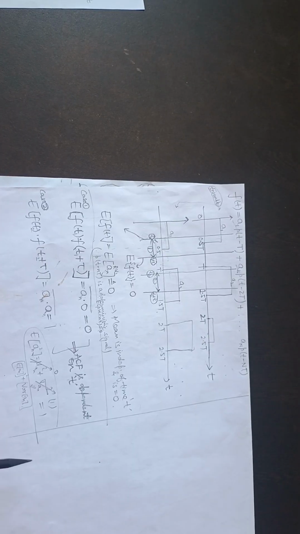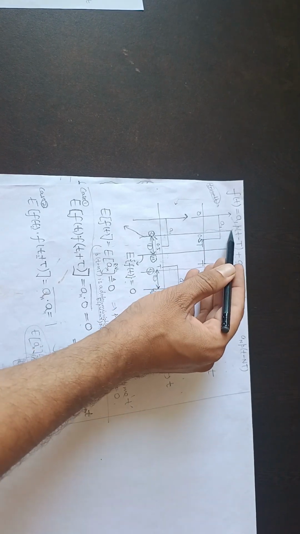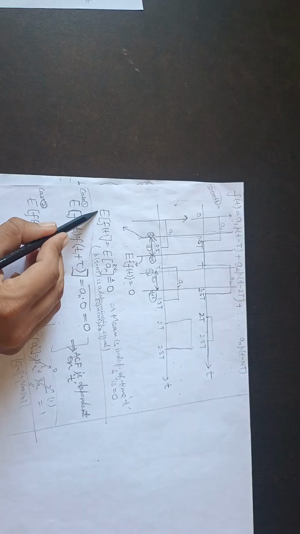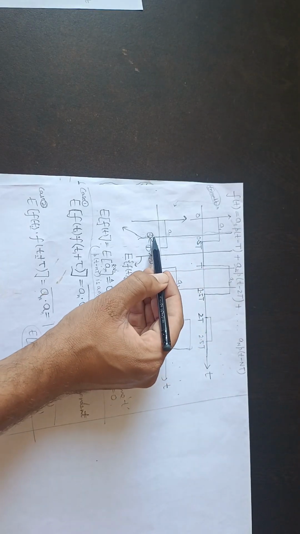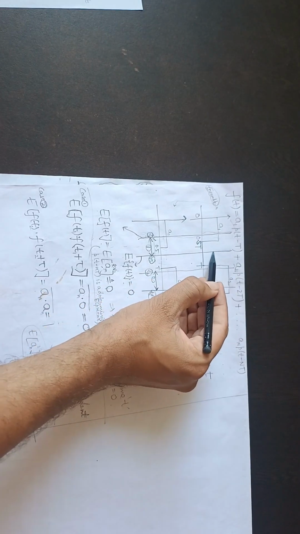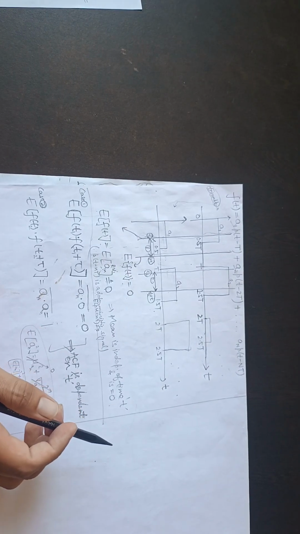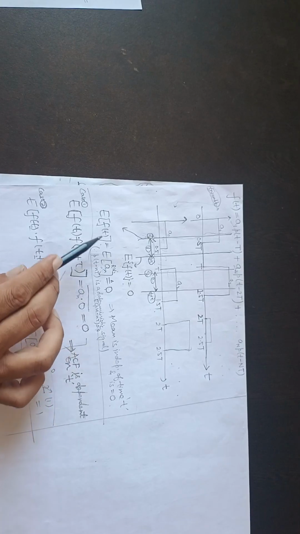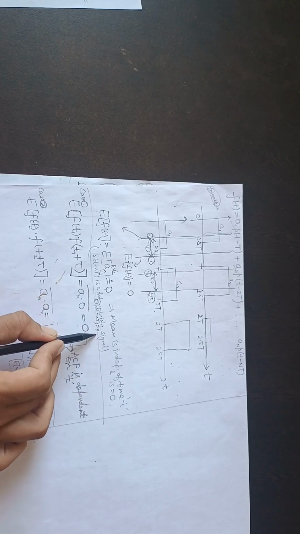Now when we talk about the mean, E of f(t) will be 0. Why? Because if we take this instant, then E of f(t) is equal to E of the random variable a_n, and that random variable a_n is a zero mean random variable, so this will be 0. Or if you take this instant and find the mean, then everywhere the value is 0, so here also the mean is 0. So the mean of the random process equals the mean of the random variable only, because p(t minus nT) is a deterministic signal. So the first statement is true, that the mean of the random process is independent of time, and here it is equal to 0.